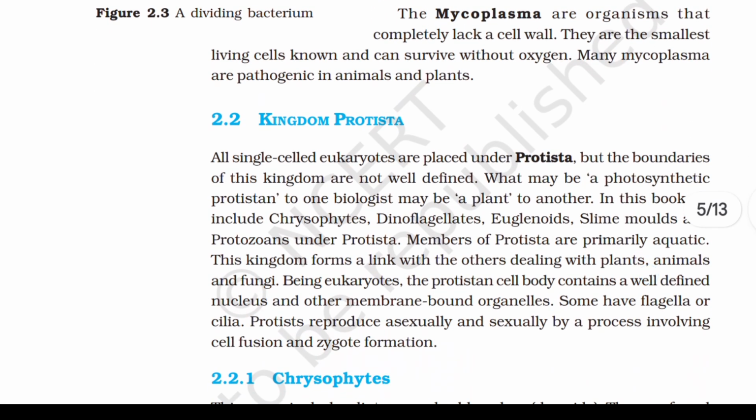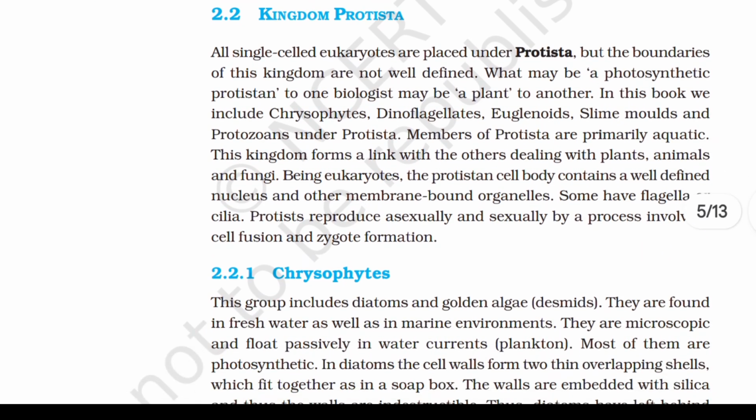2.2 Kingdom Protista. All single-celled eukaryotes are placed under Protista, but the boundaries of this kingdom are not well defined. What may be a photosynthetic protist to one biologist may be a plant to another. In this book, we include Chrysophytes, Dinoflagellates, Euglenoids, slime molds, and Protozoans under Protista. Members of Protista are primarily aquatic. This kingdom forms a link with the others dealing with plants, animals, and fungi.